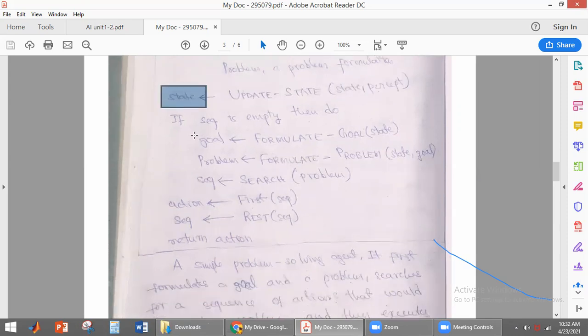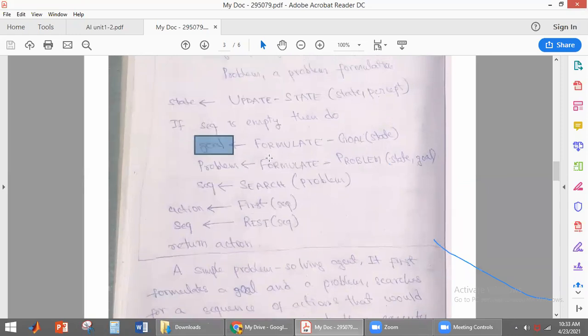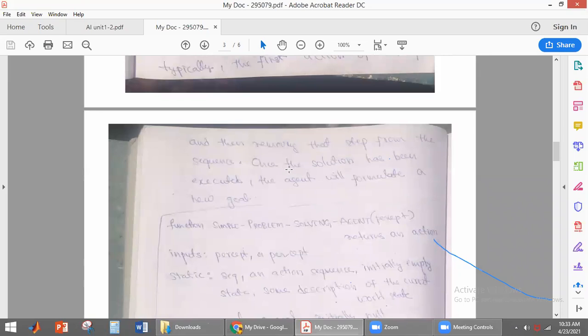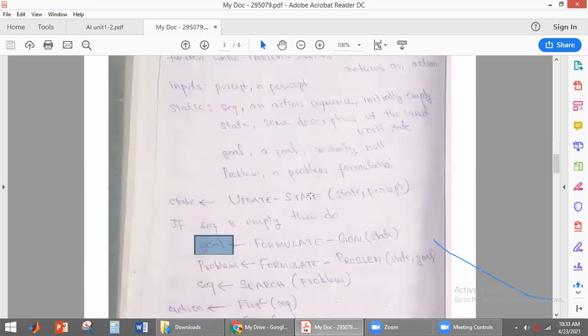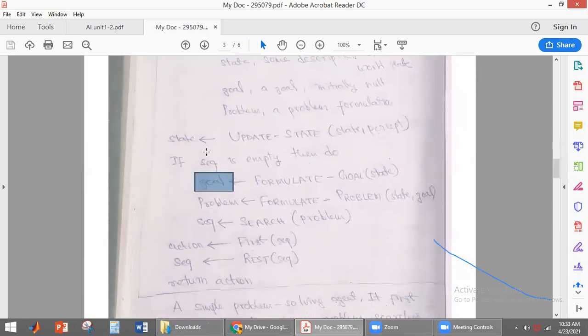Then, if the sequence is empty, the first step is to formulate the goal. We have discussed this: once the solution has been executed, the agent will formulate a new goal. Every time the agent will be formulating a new goal. So if there is a new goal, then there is no sequence of actions. First we have to formulate the goal from the state. Once it has cleaned this particular area, it has to go to the next area.